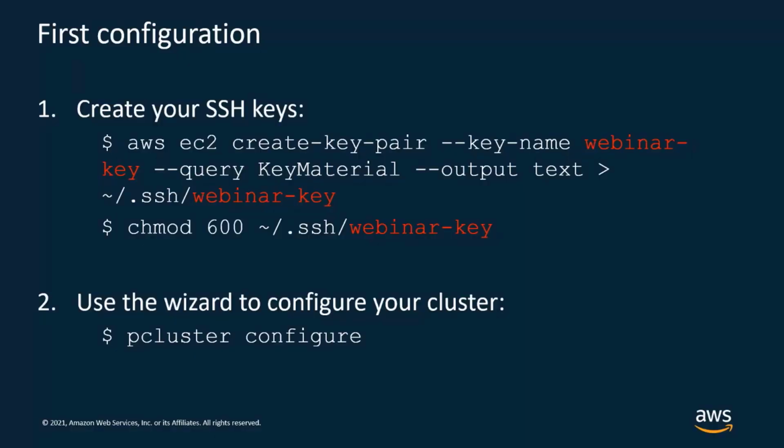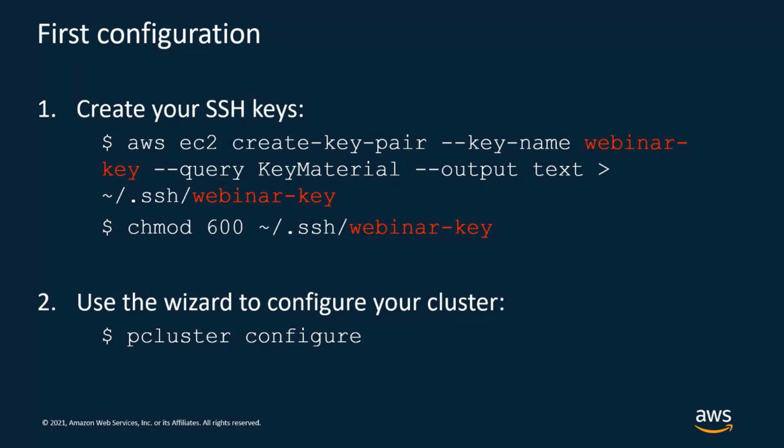So, as you have seen, the installation of the ParallelCluster command line is really fast. It will only take you a couple of minutes. The next section is the configuration of the HPC cluster. So if you have not created an SSH key for your AWS account, you have to create one using this command here. Don't forget to modify the permission, otherwise you will not be able to log into the cluster.